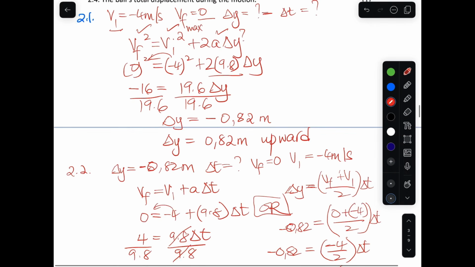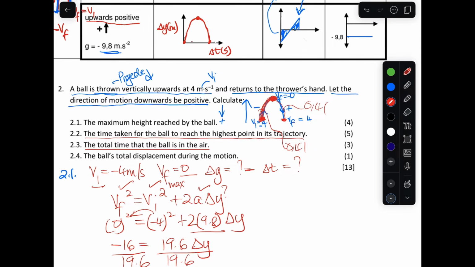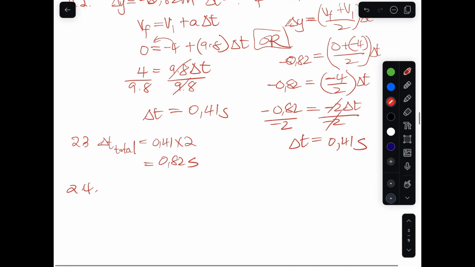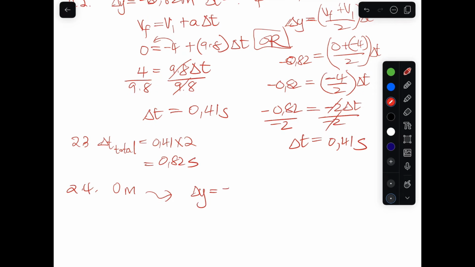2.4, what is 2.4? It says the total displacement during the motion. During this motion, what is the displacement? We had our change in y here, it was negative, and our change in y here, it was positive. Remember, we chose up as positive and down as negative. So the displacement there is going to be 0 meters, because it's the negative y plus the positive y. It's going to be negative 0.82 plus 0.82, that will give us 0.